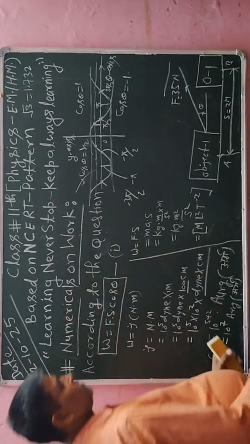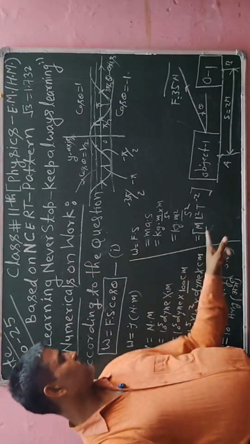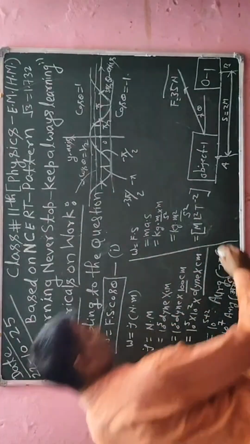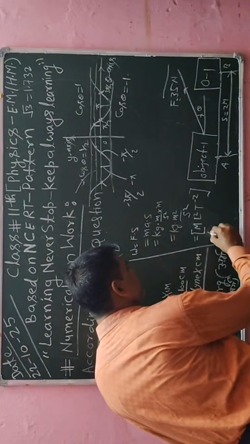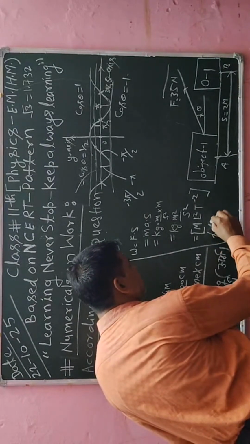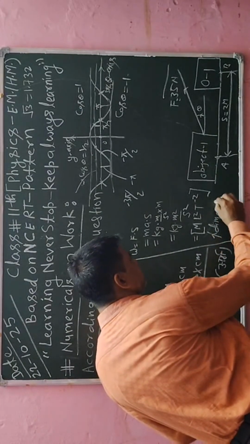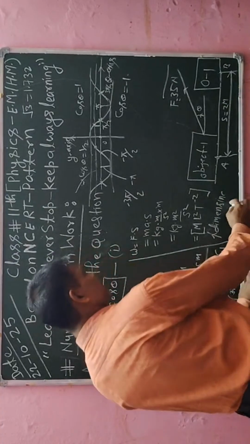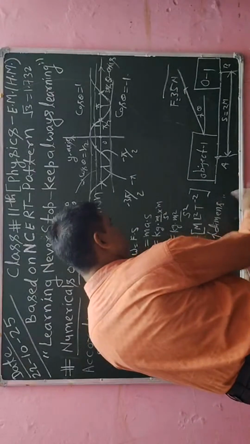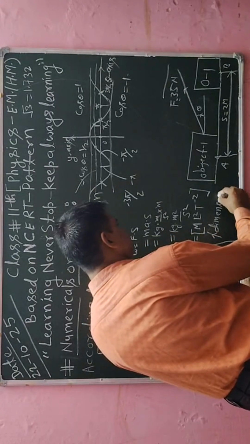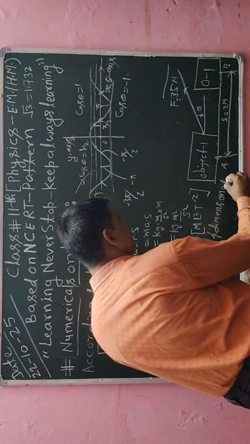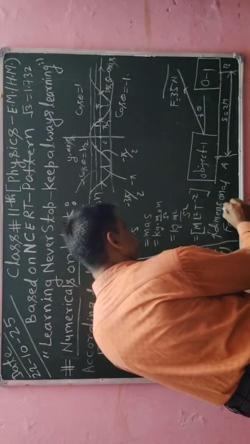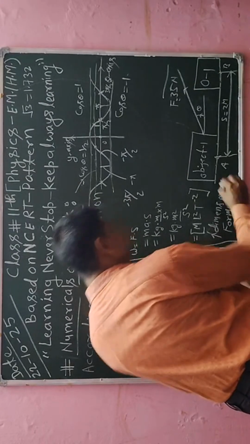So the dimensional formula of work is M L square T to the power minus 2. This is the dimensional formula.